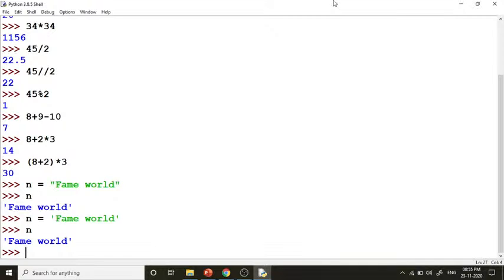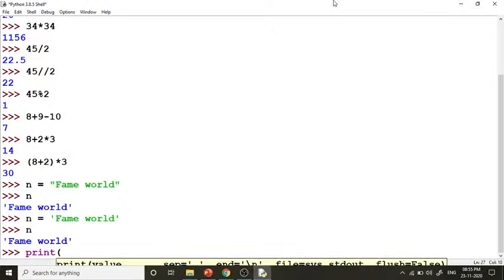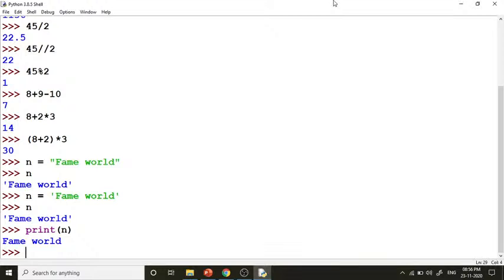Now if you are using single quote or double quote on the shell, you can see we are on the shell right now, so the output will be shown in single quotes. But if you want to print it, you can see I have taken print n, so I am printing this variable, and you can see fame word is getting printed, but no quotation marks are coming here. So this way it works.